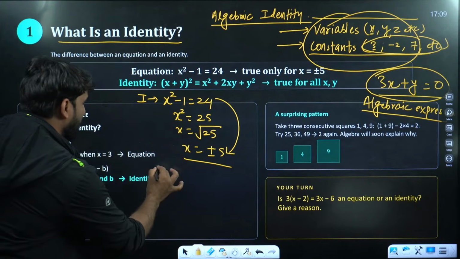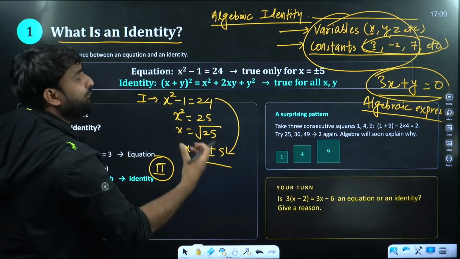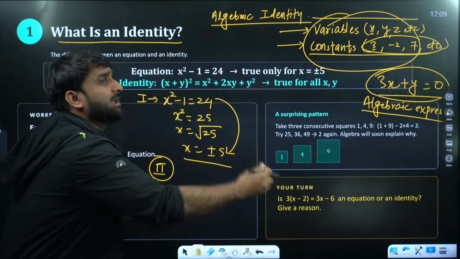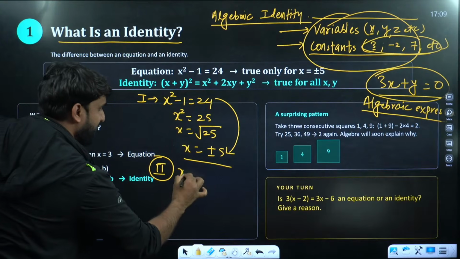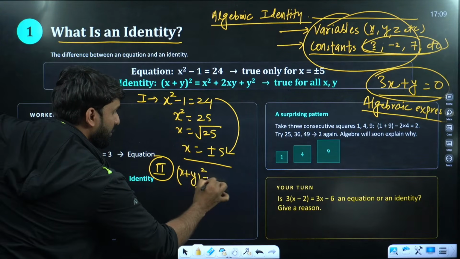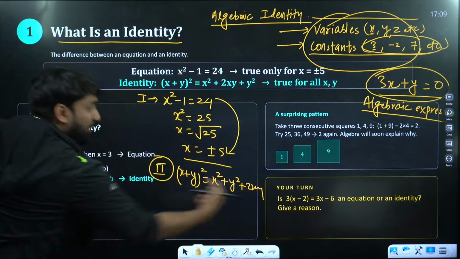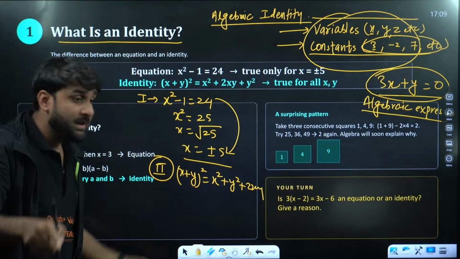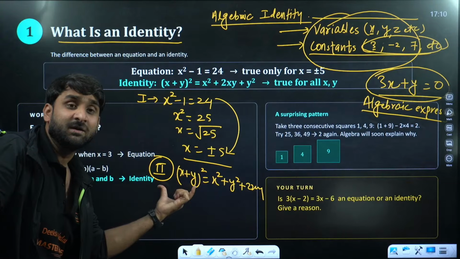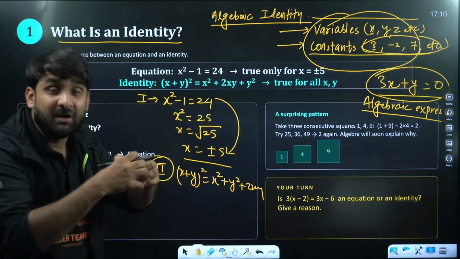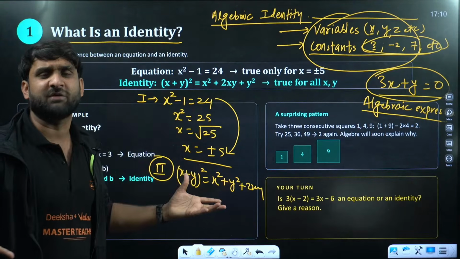But identities are those expressions where, if we put x anything, if we put y anything, the identity will hold on the RHS and LHS sides. Let me show you. If x plus y whole square is there, we can say that it equals x square plus y square plus 2xy. This is called an identity. Why? If you put x anything, if you put y anything, the right hand side and left hand side will both be verified, coming equal to each other, at any value of x and y.